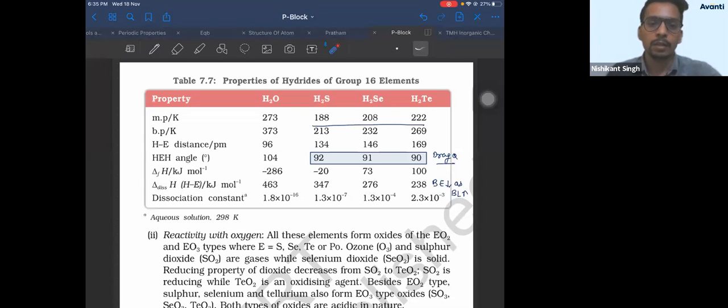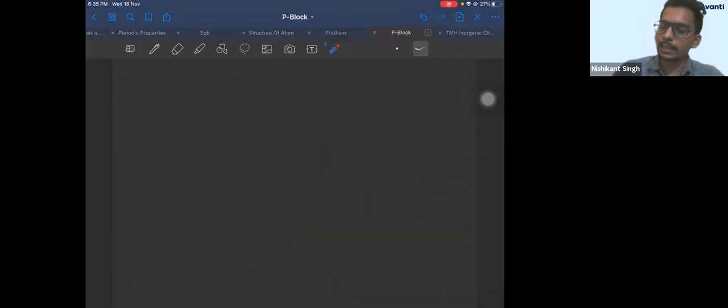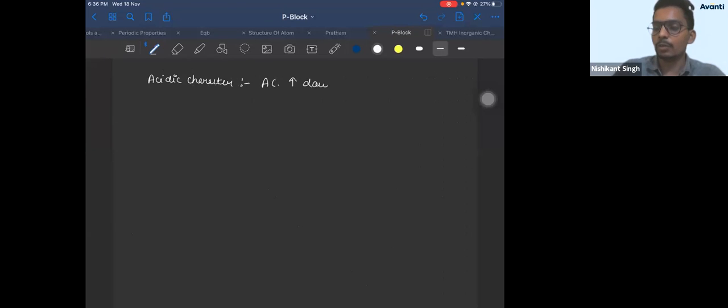Correct? Now, what else had we studied? The same properties apply here also. If they ask, what about acidic character? What reason did we give for acidic character? Acidic character increases down the group.